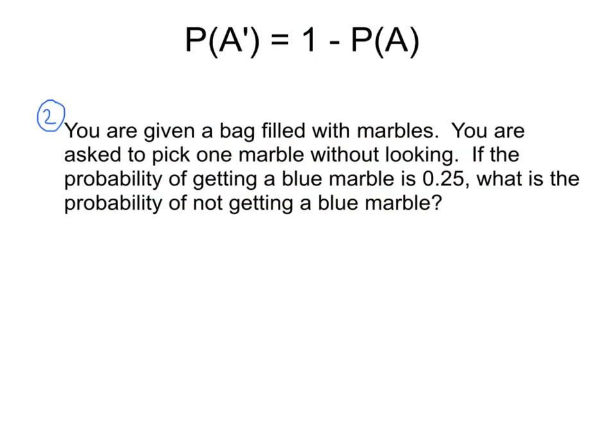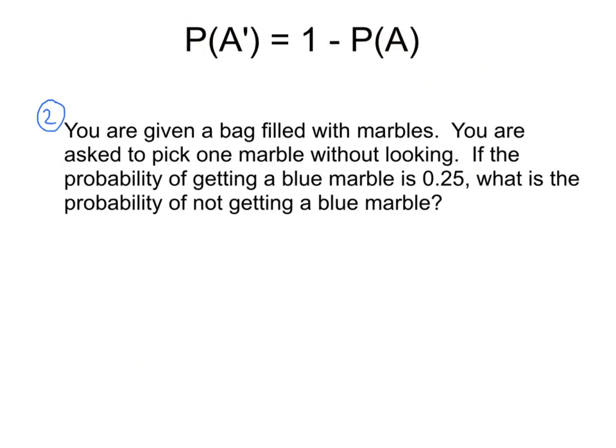All right, so here's our formula, and it's pretty intuitive. Again, this represents the probability of A not happening, or we could say the probability of the complement of A. It's just 1 minus the probability of A happening. Or you could think about it as 100% minus the probability of A happening. So let's look at a couple examples.